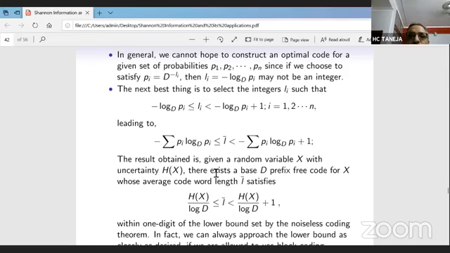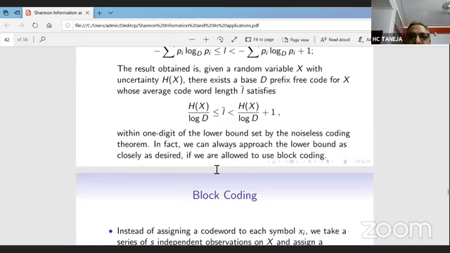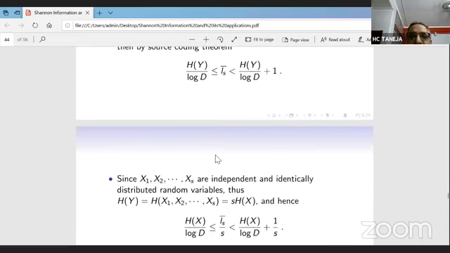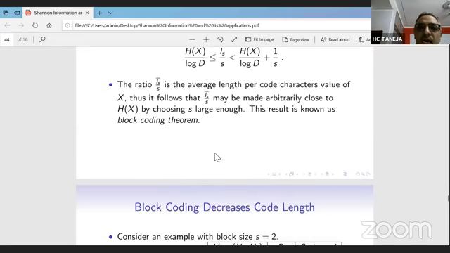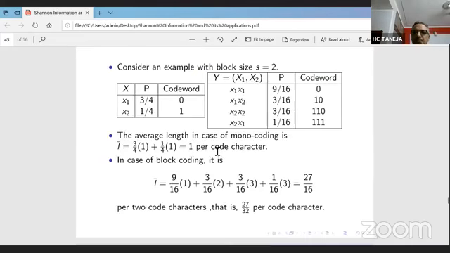In fact, if you make a block of size s, then mathematically we can show that we can narrow that interval of length 1 to the interval of length 1 by s. But this also increases some complexity in the situation. One other part, of course, is block code.